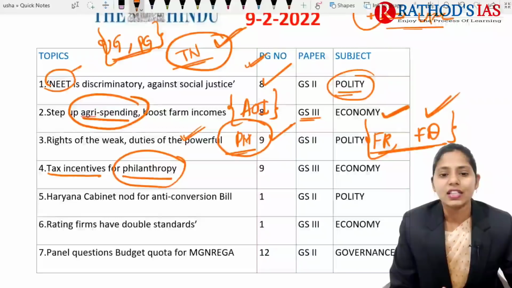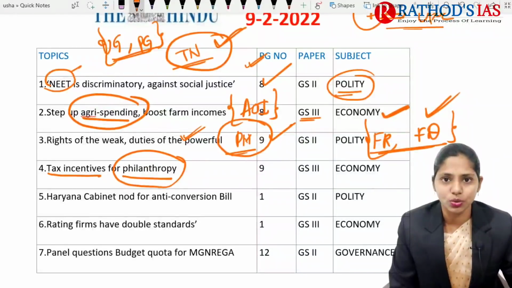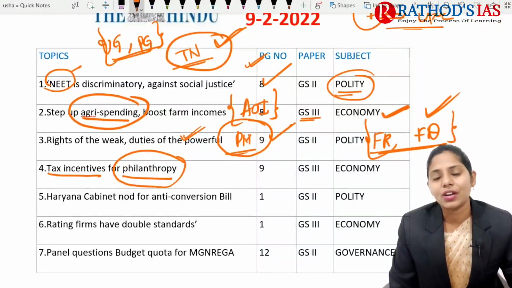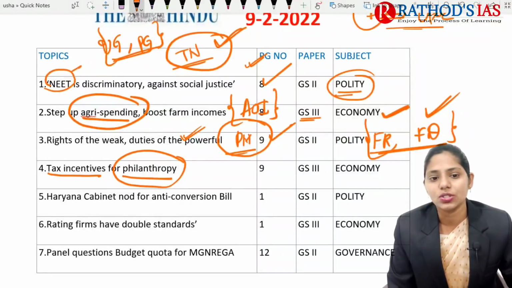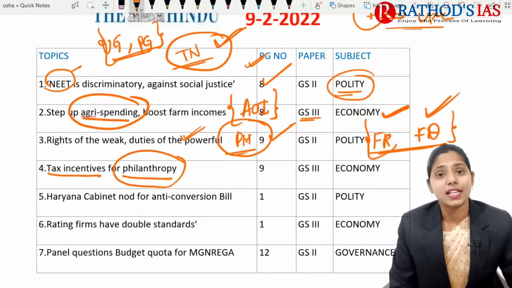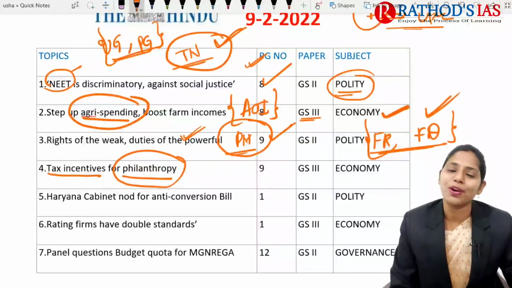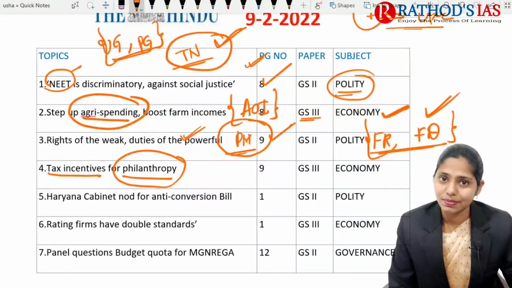The next topic is about tax incentives for philanthropy. Philanthropy is nothing but social service, like NGOs or any civil society organization. What will be the impact whenever there are tax incentives for this philanthropy? This article is also very important from your economy point of view, and even from your GS paper 2.